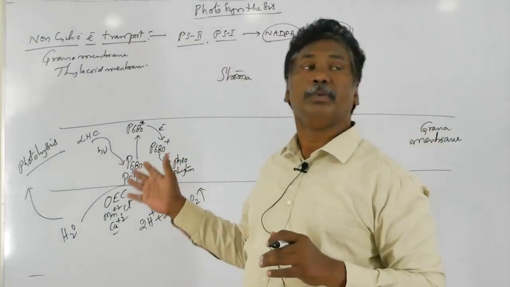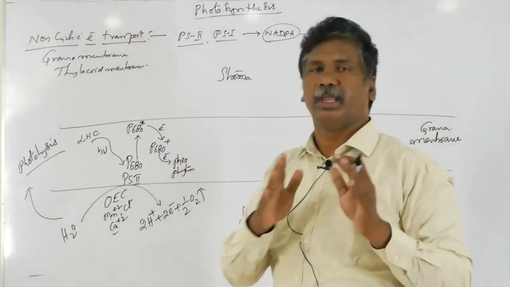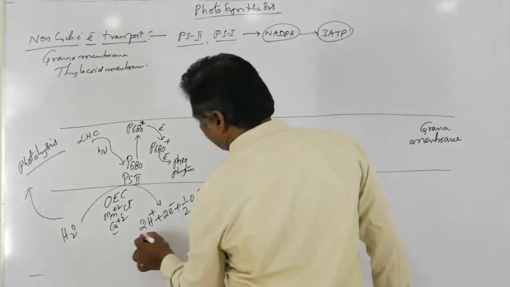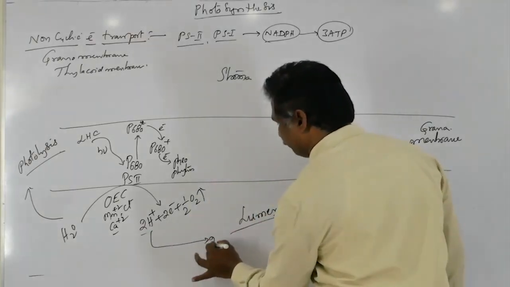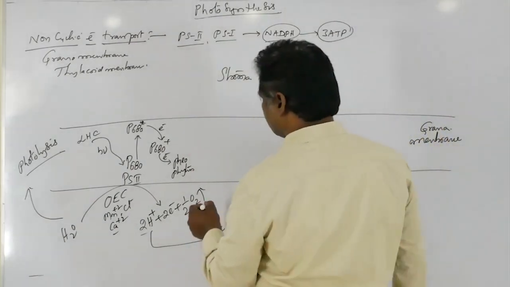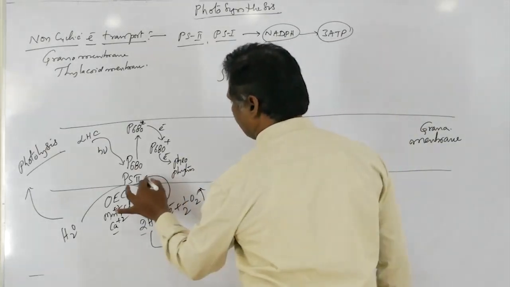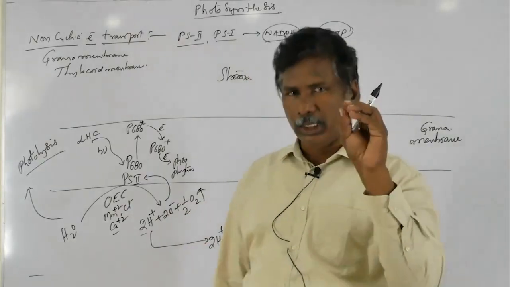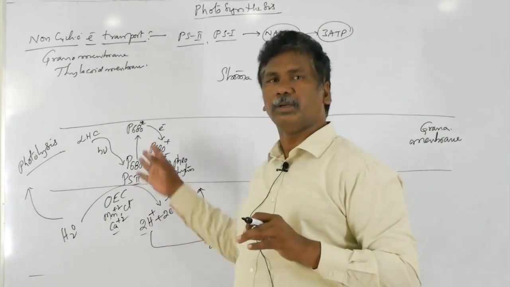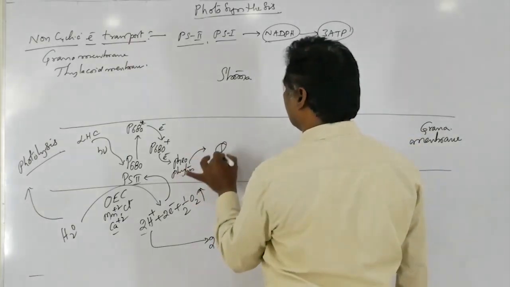During non-cyclic electron transport, the protons enter the lumen. Each water molecule directly provides 2 protons into the lumen. The oxygen is released into the atmosphere. The electrons are accepted by PS2's reaction center P680, which returns to its normal ground state. Then the electron already in Pheophytin enters the quinone cycle.